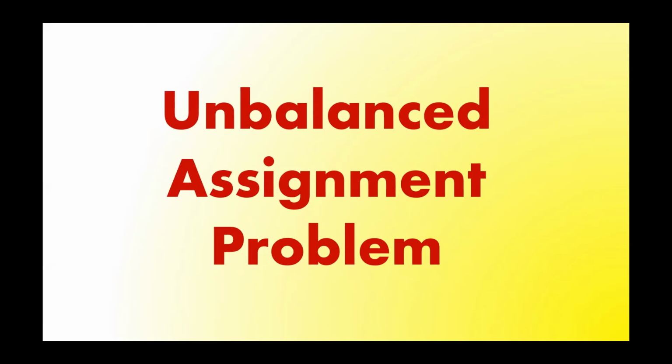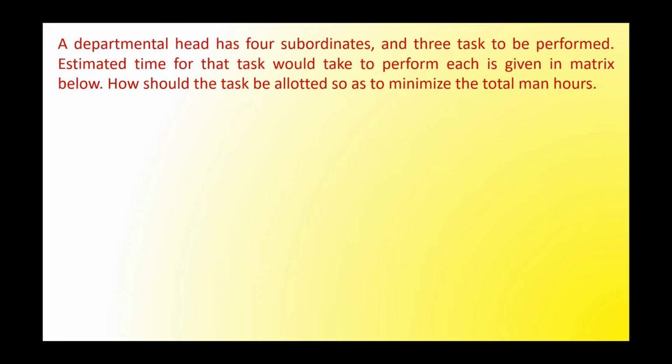So unbalanced, as I said, it is not balanced. That means number of rows is not equal to number of columns, or in technical terms, number of jobs is not equal to number of machines. So the question is: a departmental head has 4 subordinates and 3 tasks to be performed. So from here only you can see that he has 4 persons under him, but has only 3 tasks to be performed.